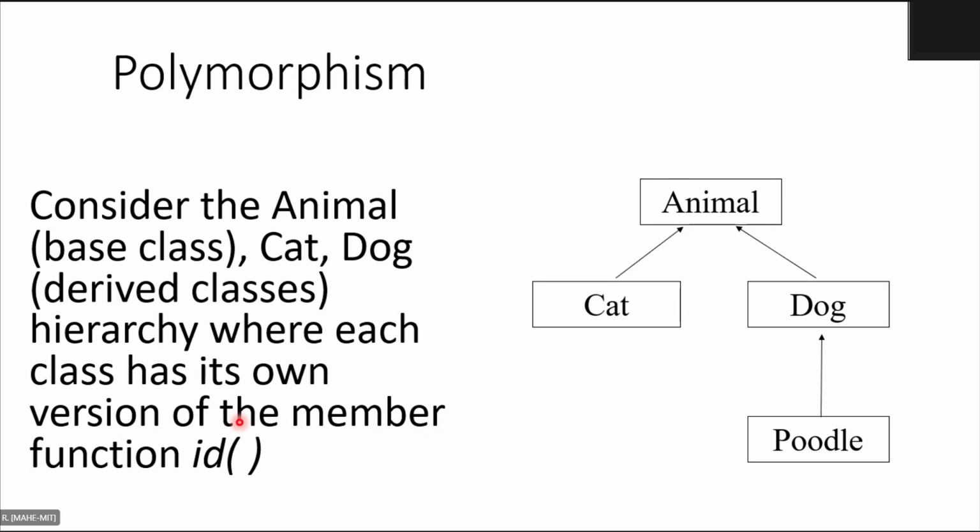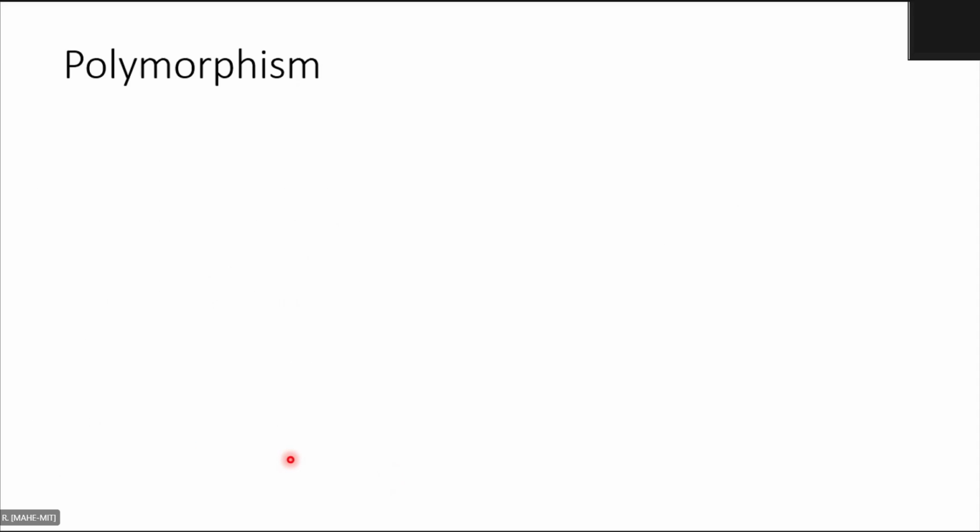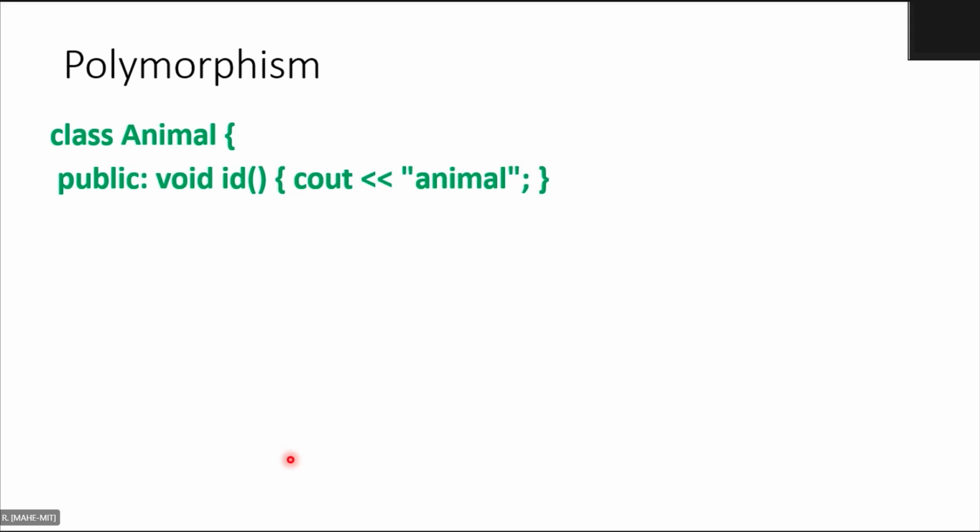Let us say that there is a member function called ID in each of these classes. I hope you are following. There is a base class animal, and cat and dog, and all of these classes have a member function called ID. Observe that the name is the same, ID. So let us write that.